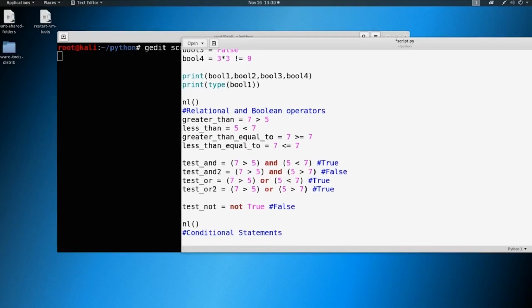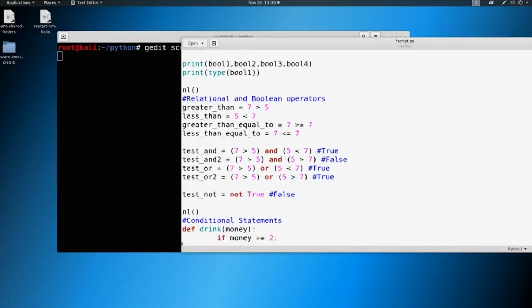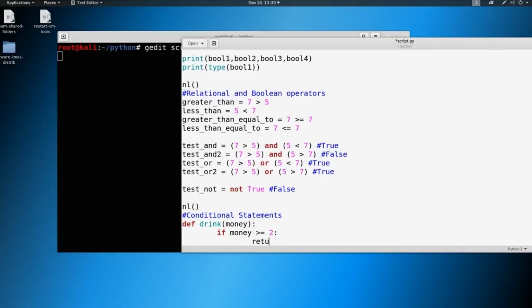And let's start with a conditional statement. A conditional statement's going to start off looking like a function. So we'll say define. And here, let's make the same scenario where we talked about the money and buying a drink. So we'll define drink, and we'll just say a parameter here of money. Okay, and then let's indent, and let's say if money is greater than or equal to 2, remember we talked about $2 for this drink, then we're going to return you've got yourself a drink.